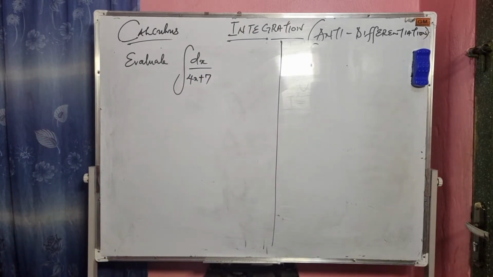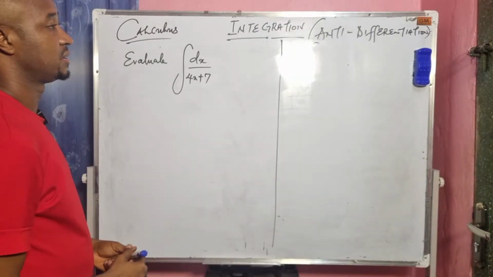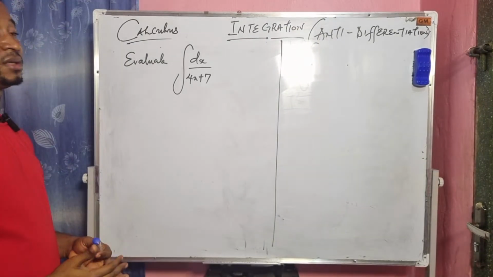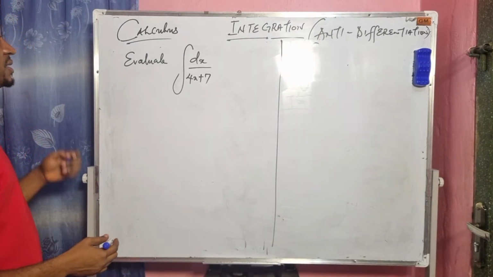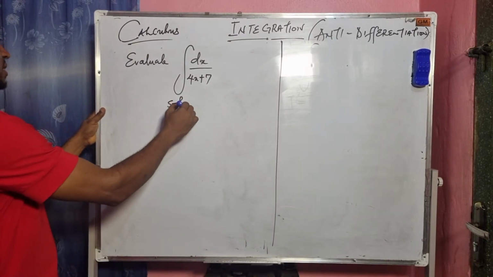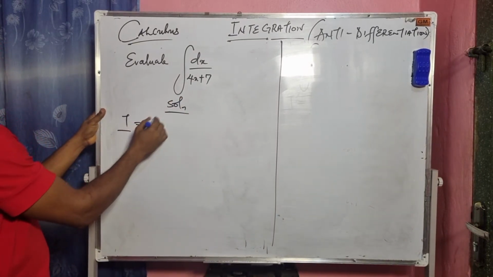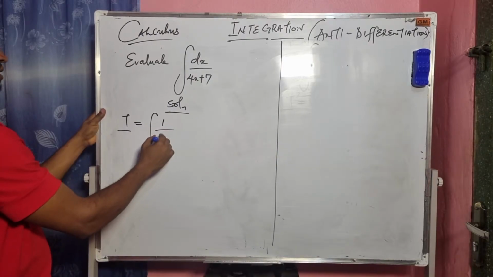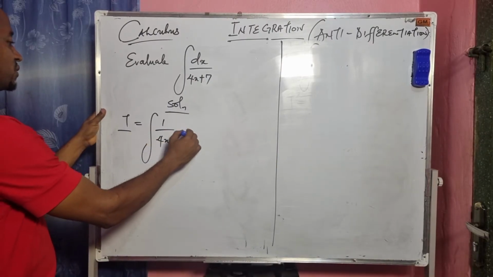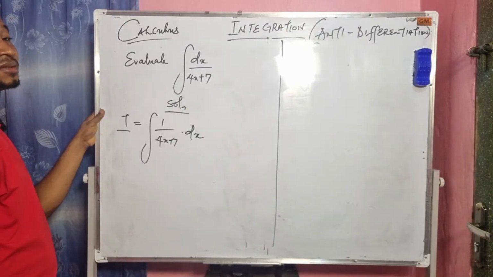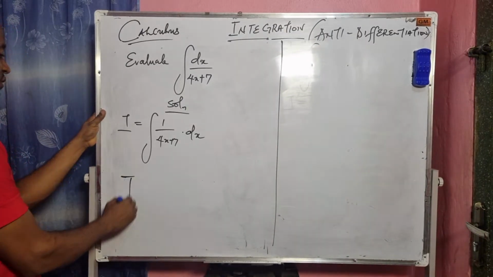If you are given this to integrate, it's still the same thing as the previous example under inverse linear function. This is also the same as I equals the integral of 1 over 4x plus 7 dx. By now we should know what the answer will be.